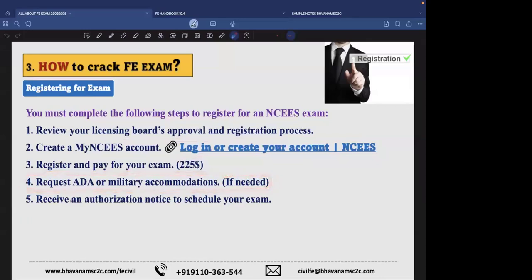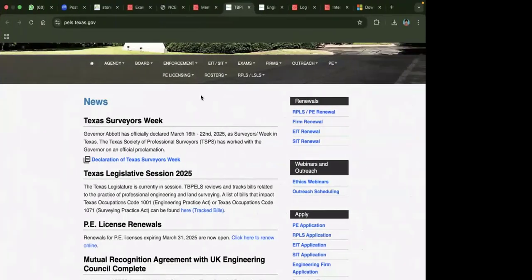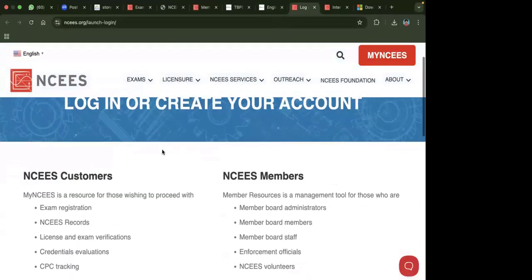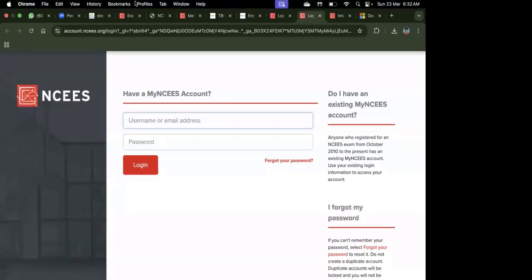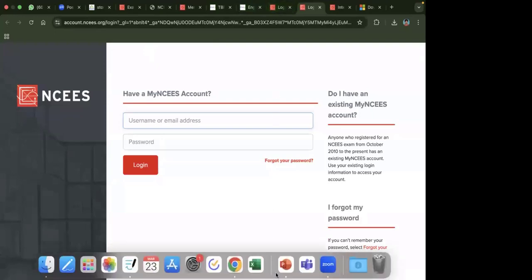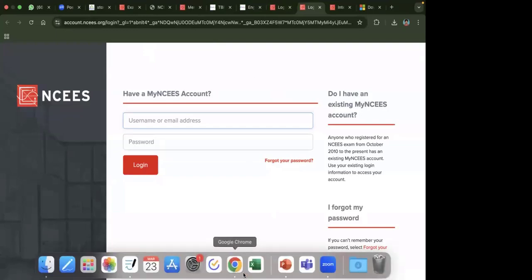After the registration, you will get an authorization notice that you have scheduled your exam for such and such center, which you have to carry for the exam. If you want to see the login page, it looks like this from the NCEES side. You can go ahead and proceed for login. Again, this entire login process will be guided by the team. When you go ahead for the registration, it will guide you to the next pages directly.